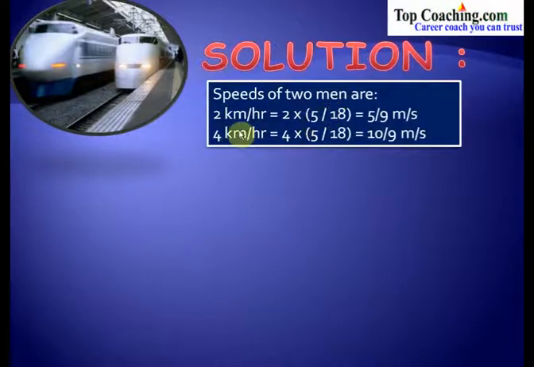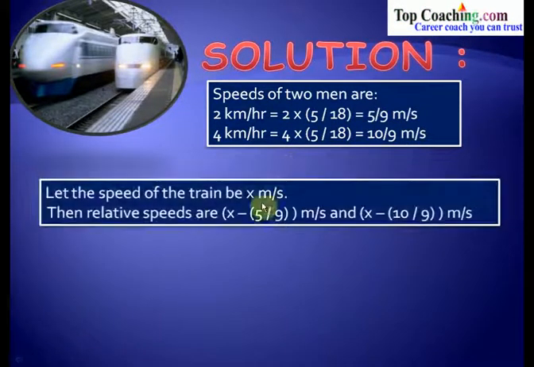The speeds of the two men are 2 km per hour and 4 km per hour. Now we are going to convert them into meters per second. How to do that? Simply multiply by 5 by 18. So that would be 2 into 5 by 18, which is equal to 5 by 9 meters per second. Similarly, the speed of the second man is 4 kilometers per hour. Again, we convert it into meters per second by multiplying it by 5 by 18. So 4 into 5 by 18 is equal to 10 by 9 meters per second. So the speed of the first man is 5 by 9 meters per second, and the speed of the second man is 10 by 9 meters per second.